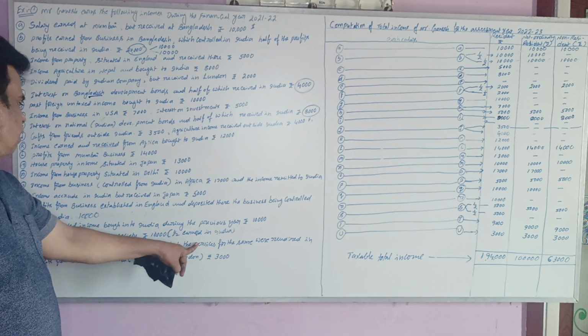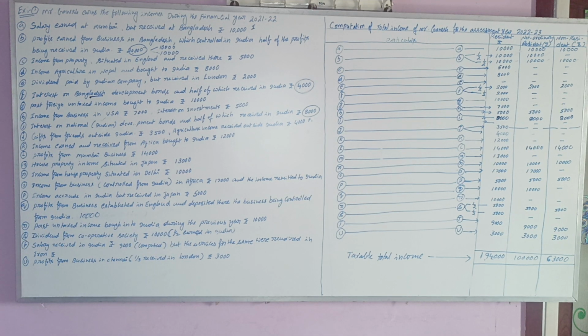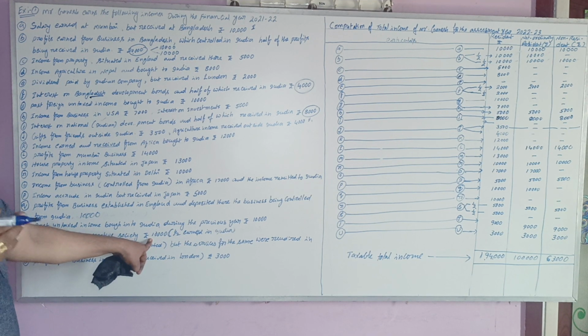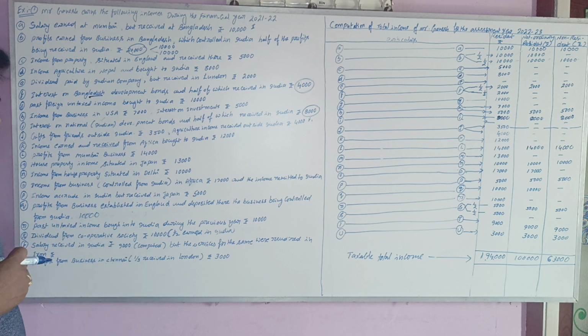So half is earned in India, and the remaining half is earned outside India. So that's why the income is like that, 10,000 dividend income from cooperative society, half earned in India. That means the remaining half is earned in foreign countries. That is a very important point. There is nothing mentioned about the place of this cooperative society, either India or outside.